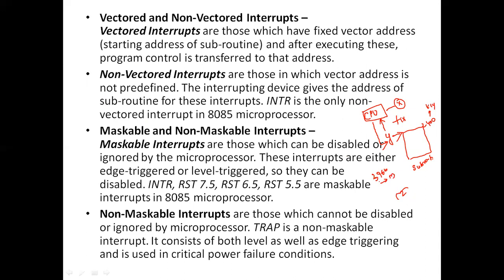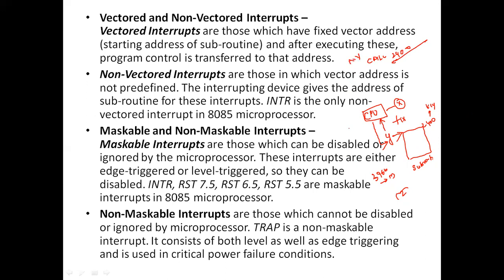With non-vectored interrupts, there is no predefined fixed starting address. We have to give it ourselves, like CALL 2400. With CALL 2400, we are telling the processor to go to that particular location and execute that particular interrupt. That is a non-vectored interrupt.